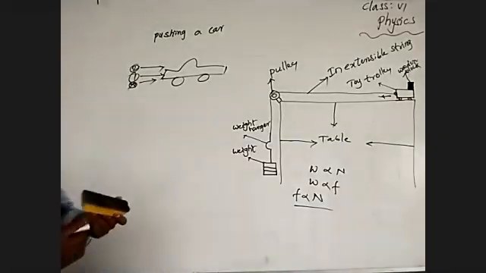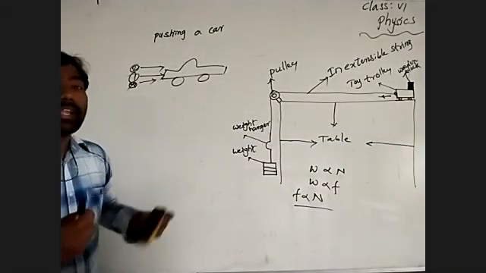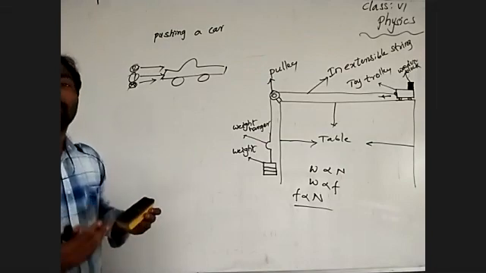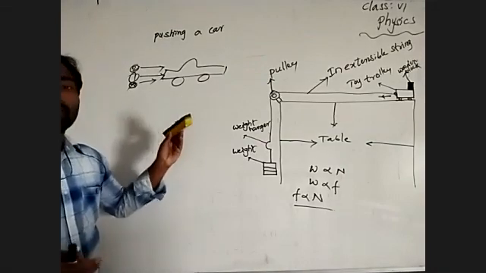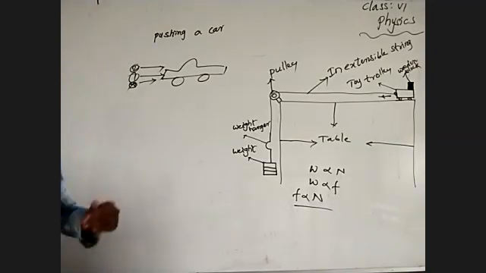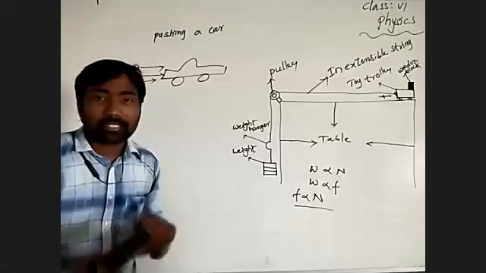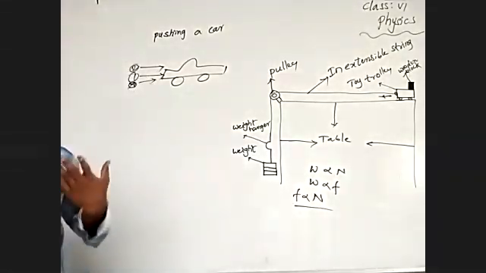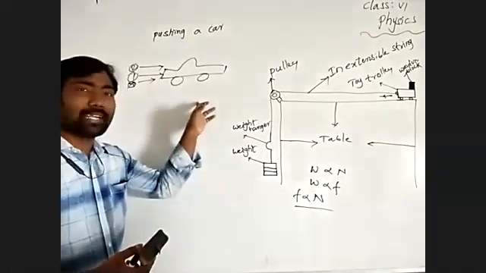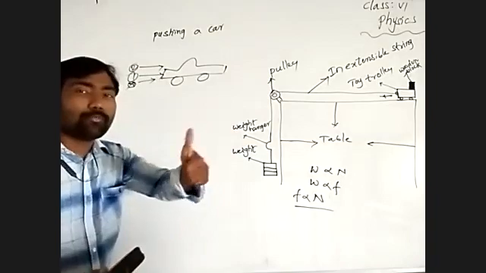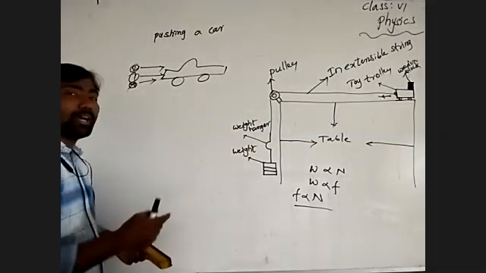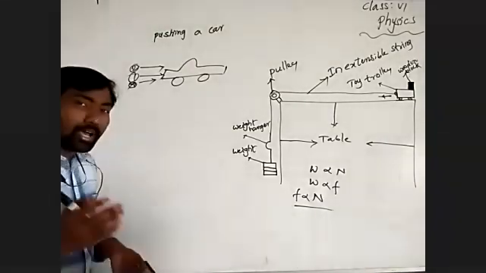Means the opposite force is trying to keep the car at rest. It is self-adjusting, the force is self-adjusting to keep it at rest. Means the body is at rest due to the maximum opposite force, as the applied force is less than the opposite force.